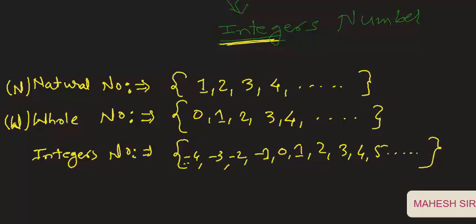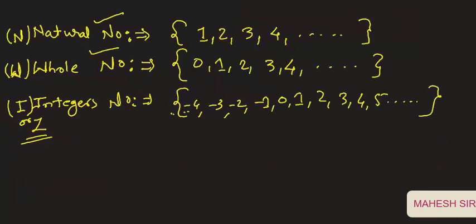So we can say the integer is the group of all natural numbers and whole numbers, denoted by capital I or Z symbolically. In this way, students, we define the natural number, whole number and integer.